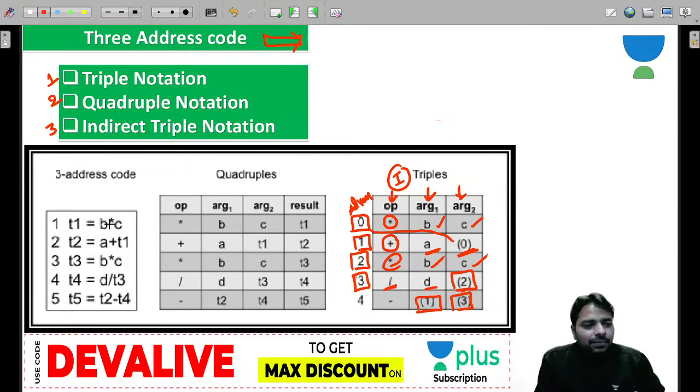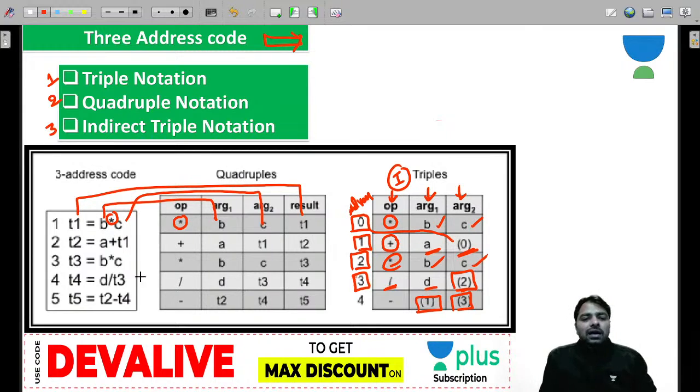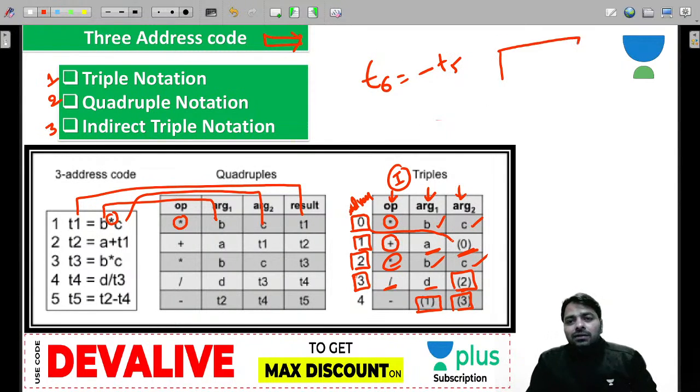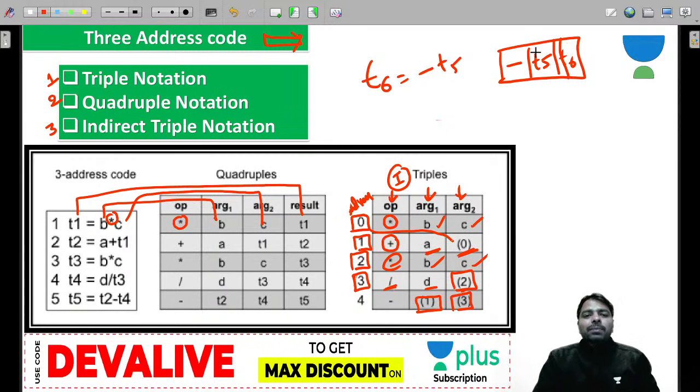And yeah, star is stored as it is, and B we stored here, C we stored here, and T1 is directly the result everywhere, right? Whenever you have a binary operator, guys, a unary operator will have only one operand. Argument 1 only will be there. So be careful about it. Suppose you have T6 is equal to minus T5. You store minus T5 in T6. One of the columns will be empty in the quadruple.